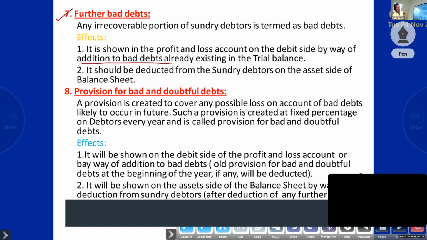Then it should be deducted from sundry debtors. Sundry debtors means amount receivable from debtors. If any bad debt is there, we won't get it. Suppose we have to get 1 lakh from customers, and we have the right to get the amount. But if 10,000 is bad debt, then our debtors will be how much? 90,000. Clear? So it will be deducted from sundry debtors on the asset side of the balance sheet.